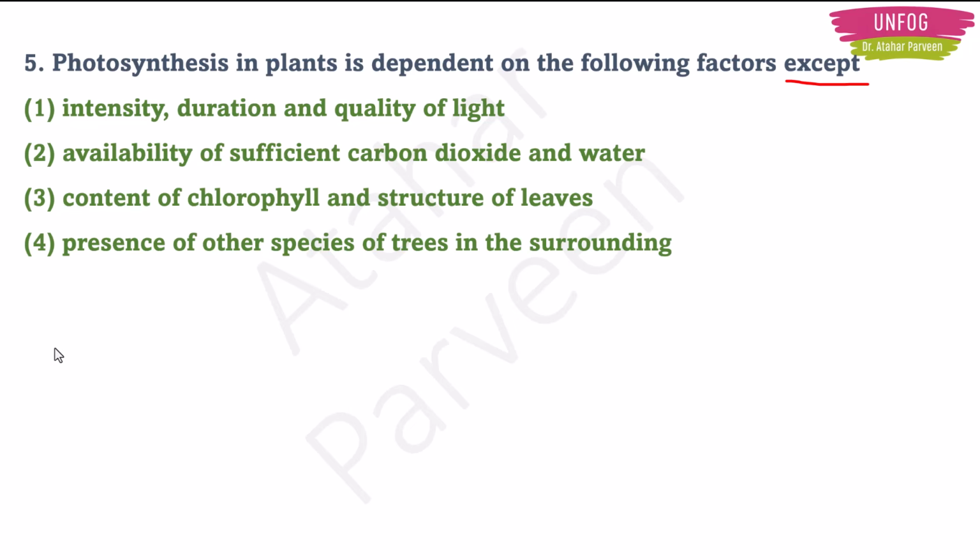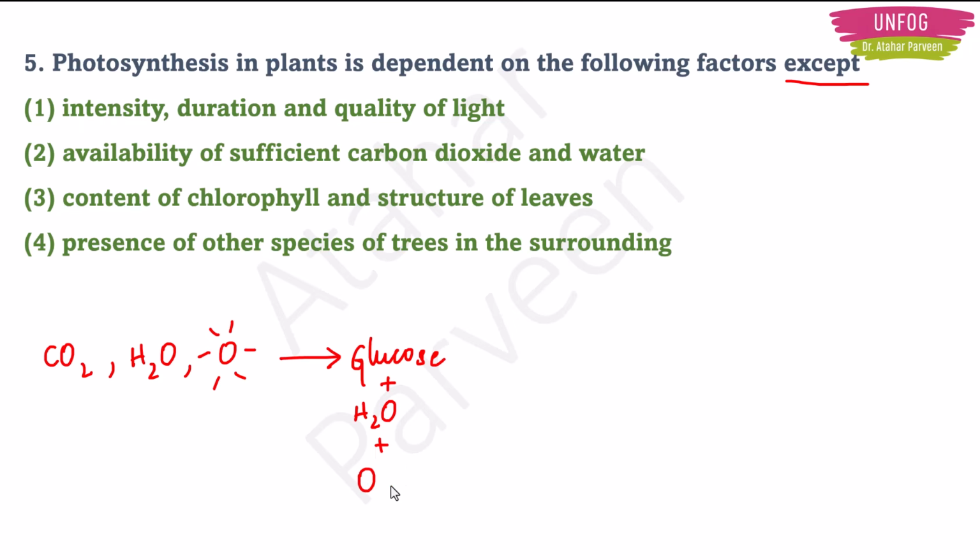What did we say in photosynthesis? That the plant will take in carbon dioxide, it will take in water from the roots of the plant, and then in the presence of sunlight, it will give food, which is the glucose, and it will also give out water vapor, and most importantly it will also give out oxygen, right?